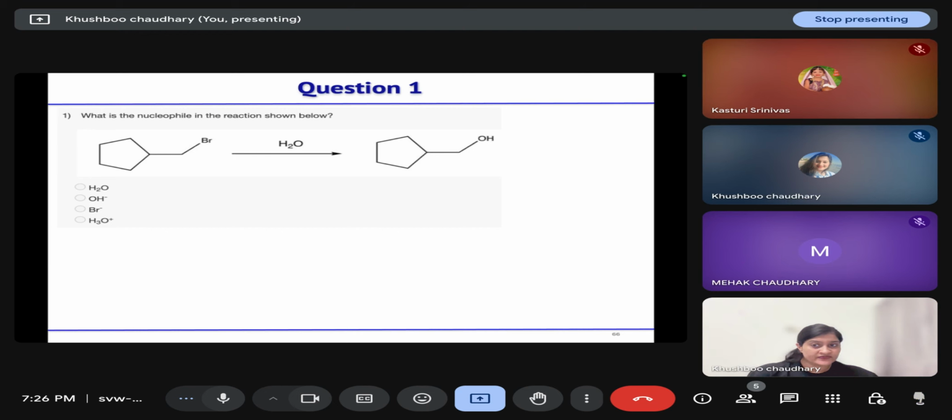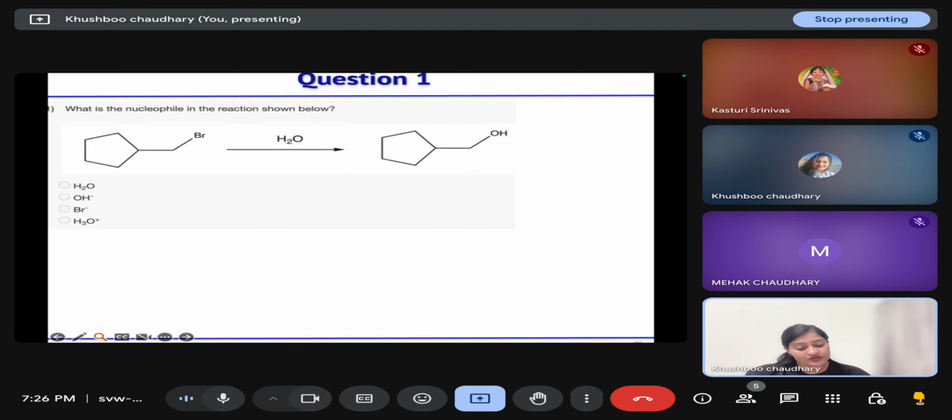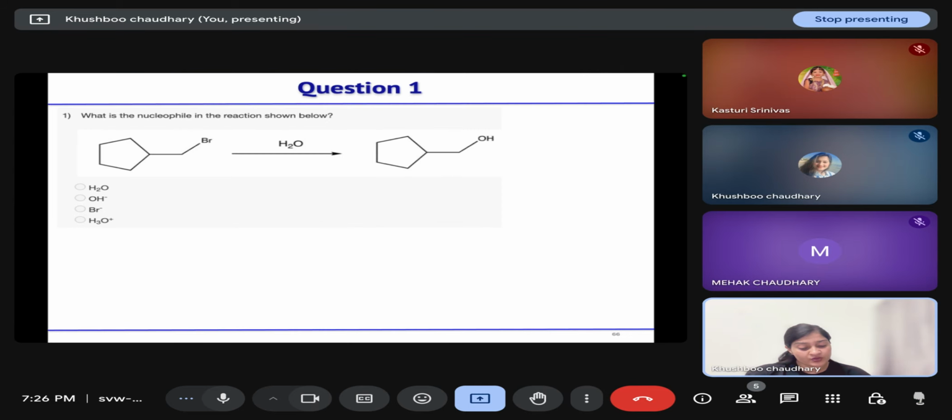OH minus or water? This is an SN2 reaction where attack of nucleophile and removal of leaving group will take place simultaneously. Okay, because here on the arrow we are given water, so that means this will act as nucleophile and this will act as your leaving group or substrate.